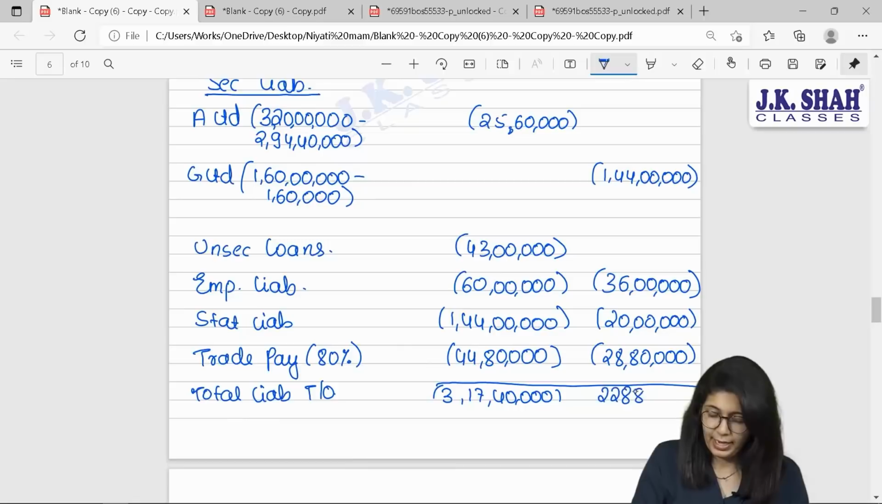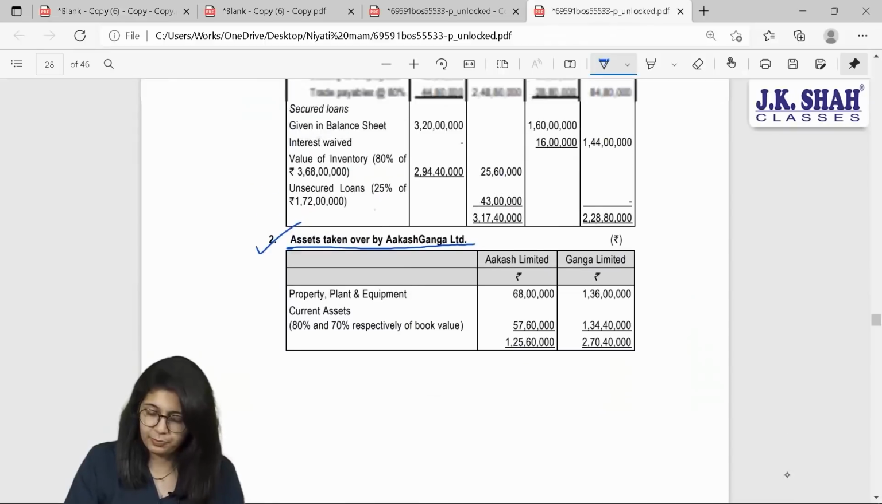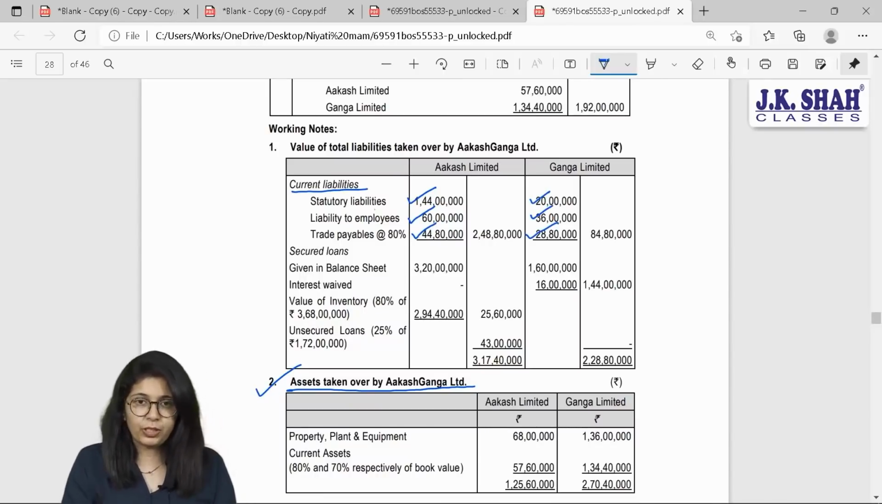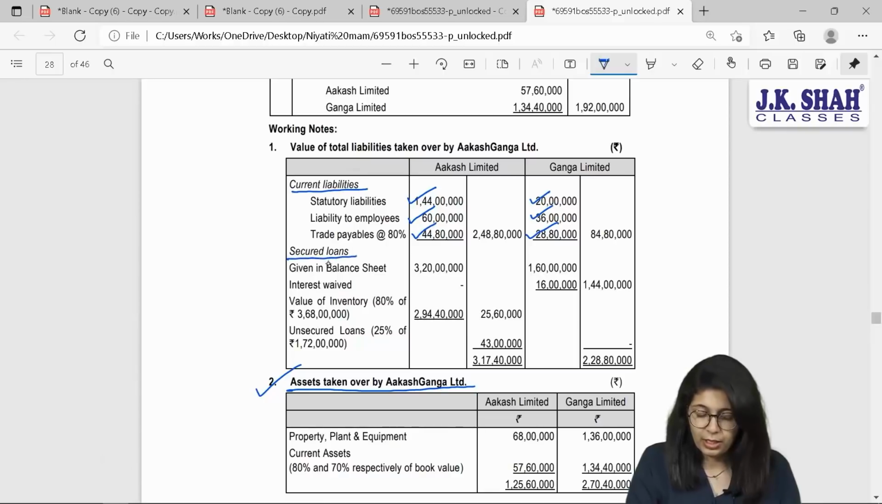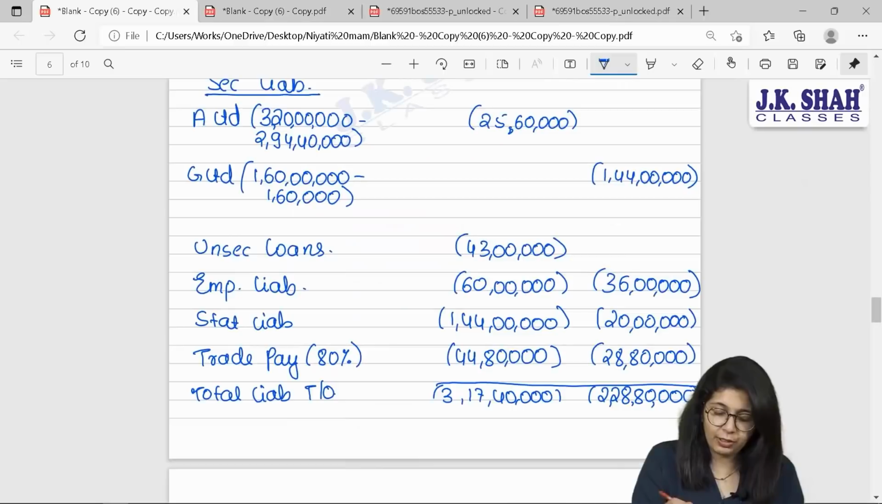2 crore 28 lakh 80,000. Let us confirm if these are the same figures given in our sum. Current liabilities, they have taken statutory liability to employees and trade payables for both the companies. We have also considered that. Secured loans. In balance sheet 3 crore 20 lakhs minus realizable value of inventories. This will give you net 25 lakh 60,000. We have also considered 25 lakh 60,000.